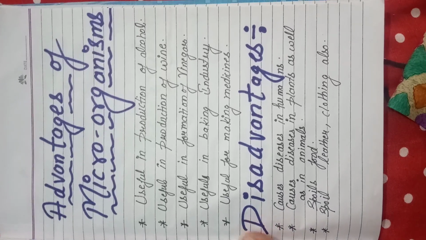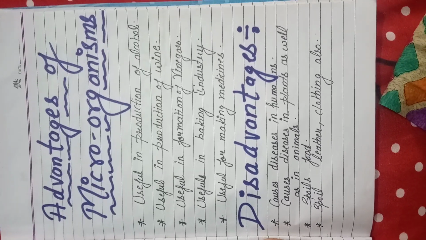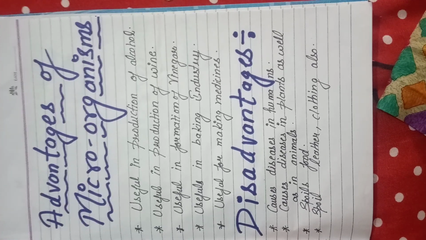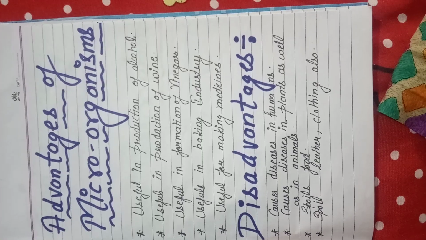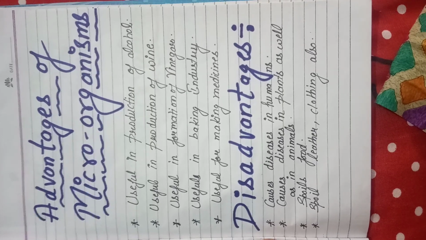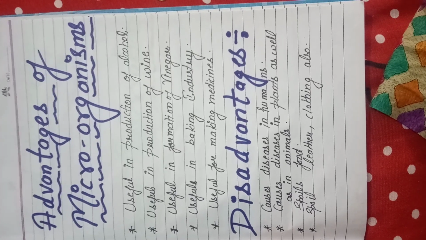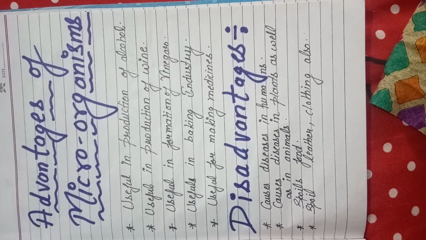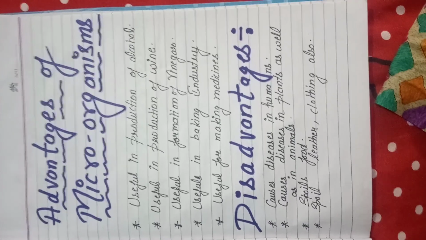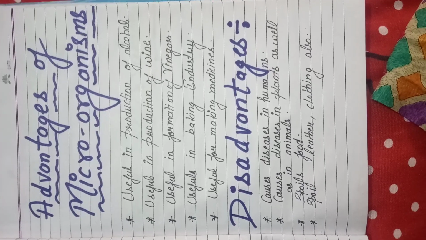Our next topic is advantages of microorganisms. It means how microorganisms are useful for us. Microorganisms are useful to produce alcohol. These are also useful for making wine. These are also useful for making vinegar, that is sirka. Useful in baking industries, for example, for making biscuits and other products. Useful for making medicines. It means microorganisms are useful in pharmaceutical industries, the industry where drugs and medicines are formed.